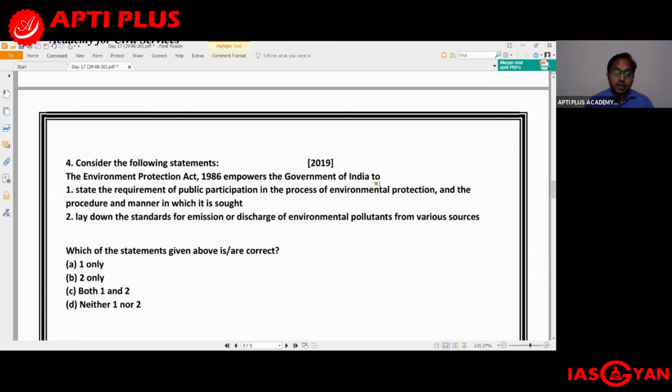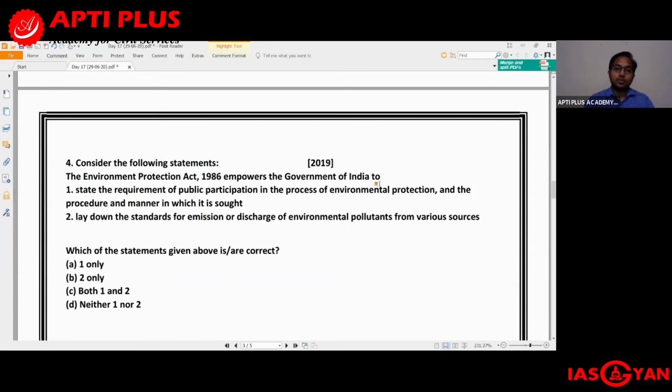This has also been in the news, the environmental impact assessment, because a draft proposal has been created to basically dilute this entire process of EIA, to make it easier for industries to set up their businesses, to ease the process of doing business, and that is facing a lot of obstacles, because naturally environmentalists are not very happy about it, considering that it is diluting the environmental norms, and it is actually going to harm the environment going forward.